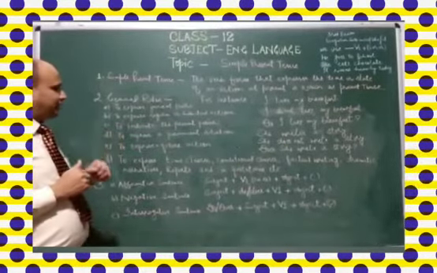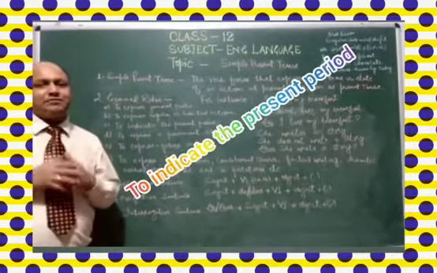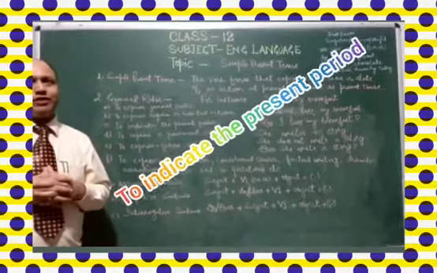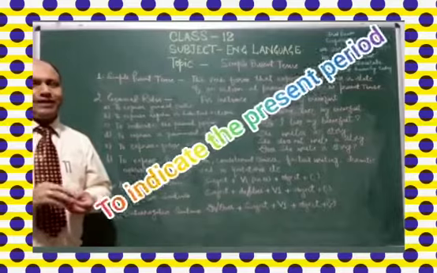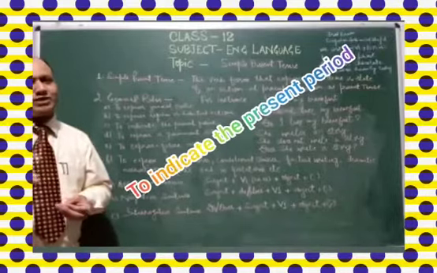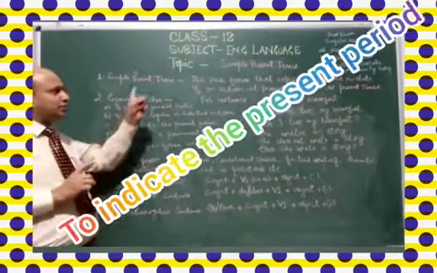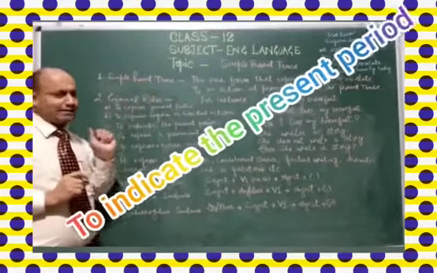Third, C part is given to indicate the present period. When we are talking or doing something at present, to express that action, we are supposed to use simple present tense.